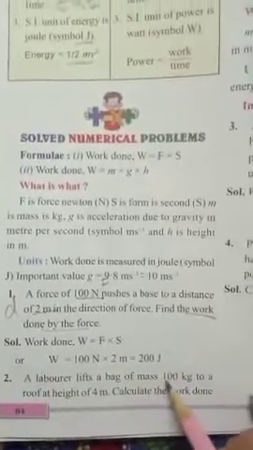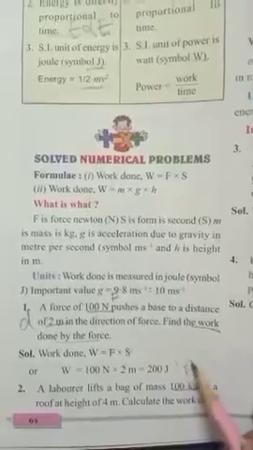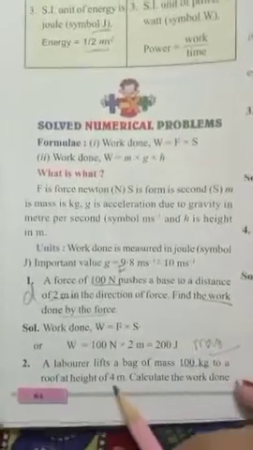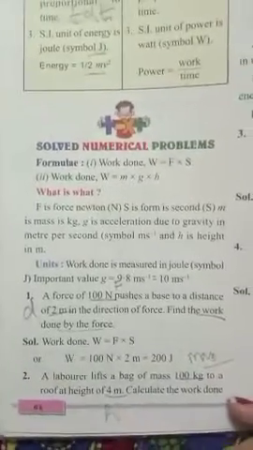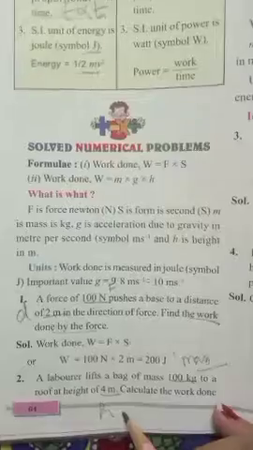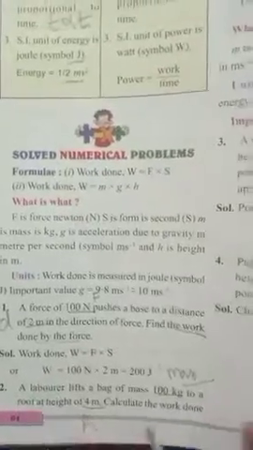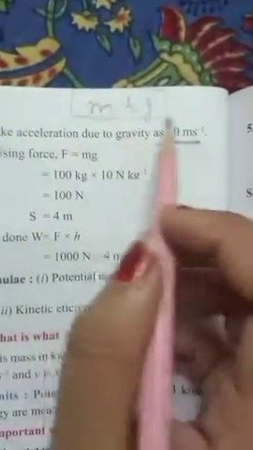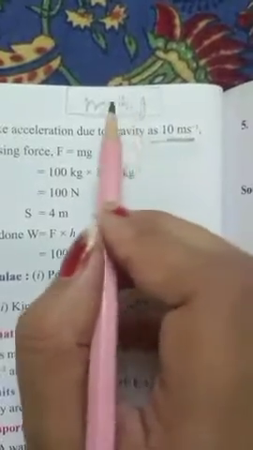A labor lifts a bag of 100 kg, means it is mass, to a height of 4 meter. If mass and height is given, means we have to calculate potential energy. Calculate the work done with acceleration due to gravity at 10 meter per second squared. So gravity is also given. So we have given mass also, height also, and gravity also. If we remember, this was concerned with potential energy. So potential energy will be mgh.